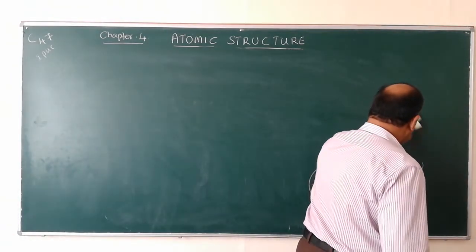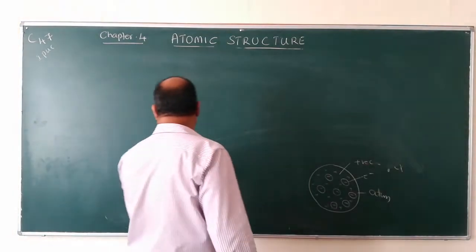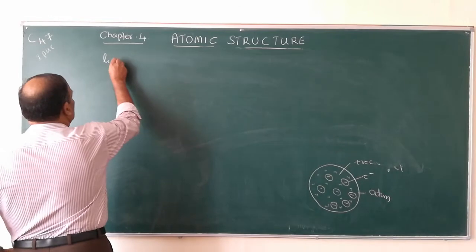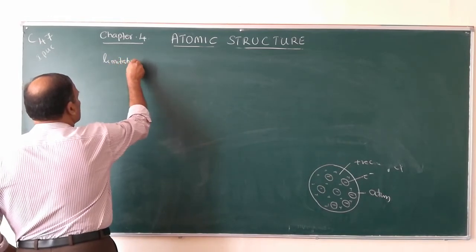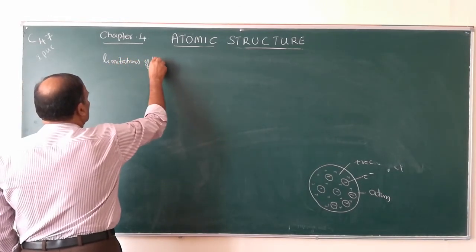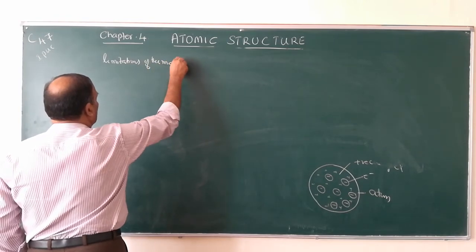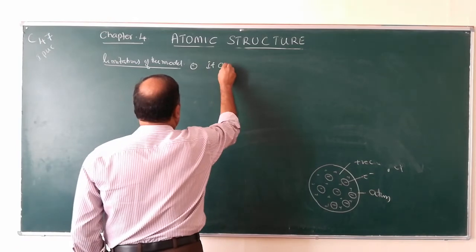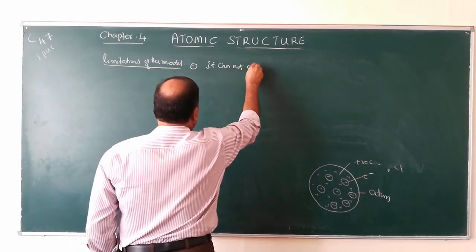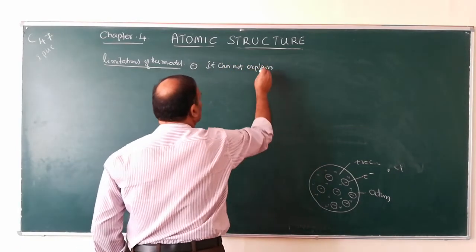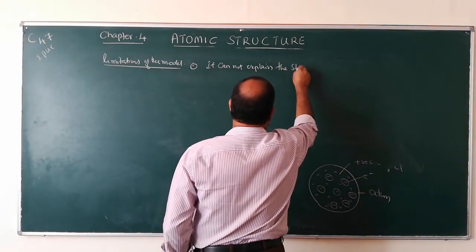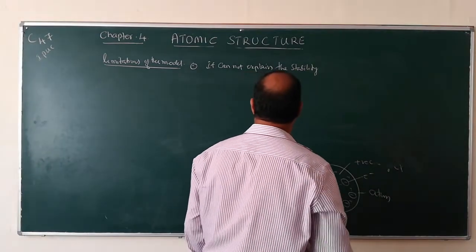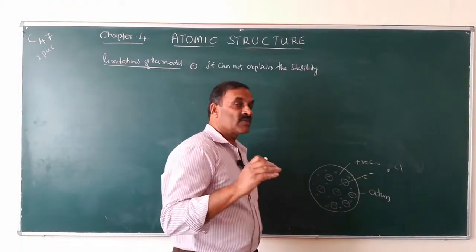Cannot explain Rutherford scattering. So what are the limitations of the Thomson model? Number 1, it cannot explain the stability. Atoms are stable, is it not? So it cannot explain how the atoms are stable.